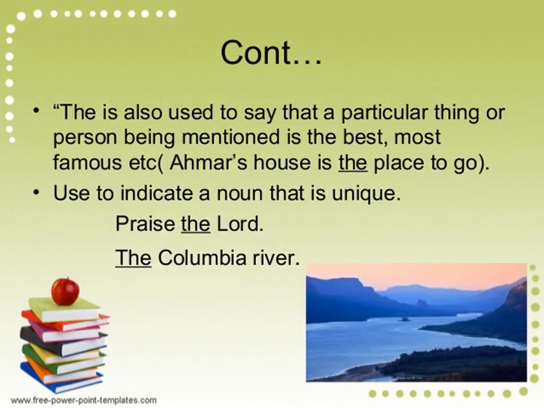The is also used to say that a particular thing or person being mentioned is the best. That means before the superlative degrees of adjectives, we can say that Amar's house is the place to go to, as we discussed before the names of rivers, and when we are using it before the superlative degrees.